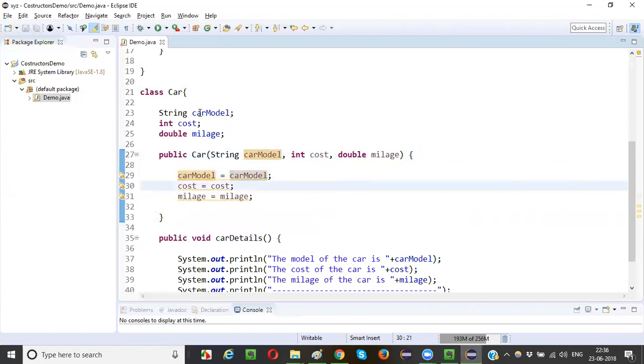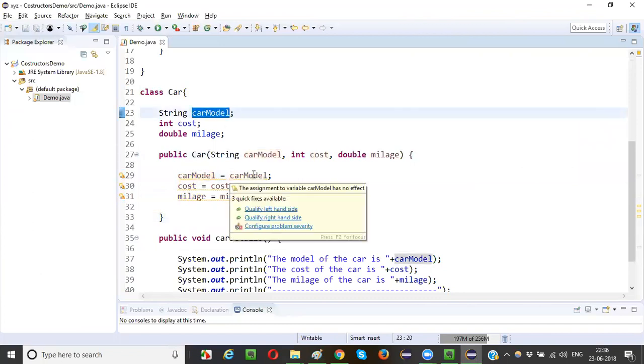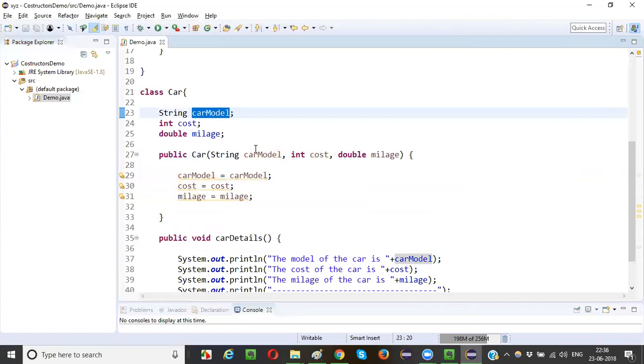There is no use. You are thinking that you are assigning this particular car model with this particular parameter, right? It's not happening, guys. Whatever you select, this car model is getting selected. If I select this one, this car model is getting selected. Cost, this cost is getting selected. Mileage, this mileage is getting selected. But these other things are not getting selected when I say car model.